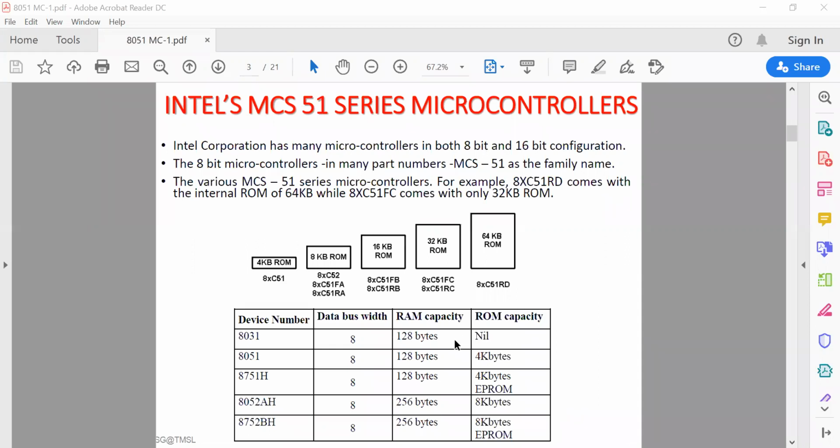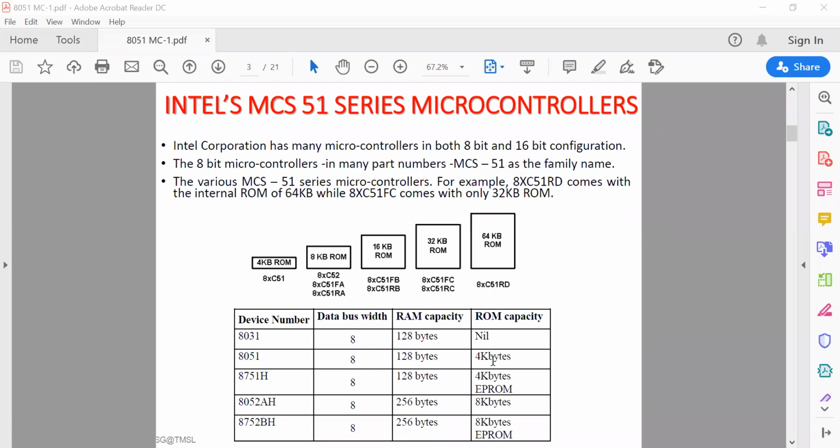Look at this diagram and this table. Different variants are available. In the case of the 8031, its data bus is 8-bit. RAM is 128 bytes. There is no ROM, so external ROM must be connected. But the 8051, which is the first successful 8-bit microcontroller by Intel Corporation, is an 8-bit microprocessor along with an 8-bit data bus, and the RAM capacity is 128 bytes along with on-chip 4 kilobytes ROM.